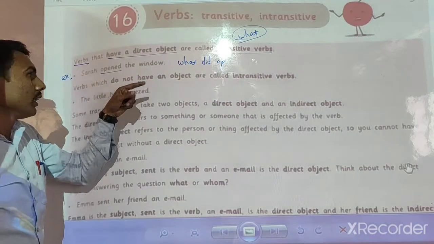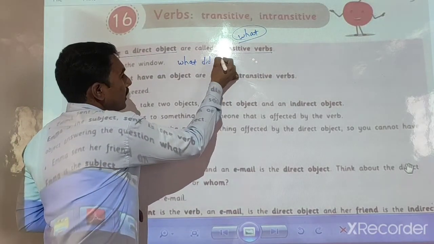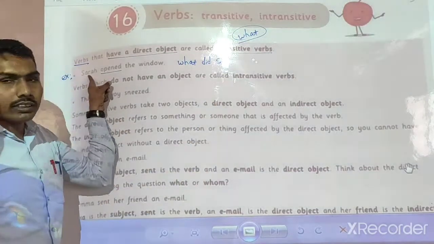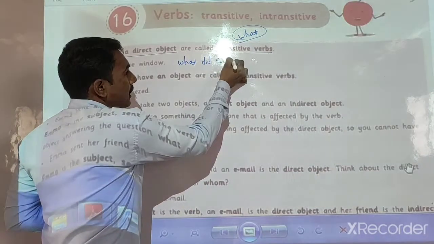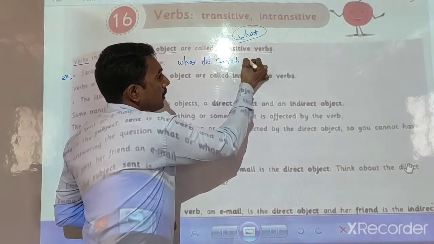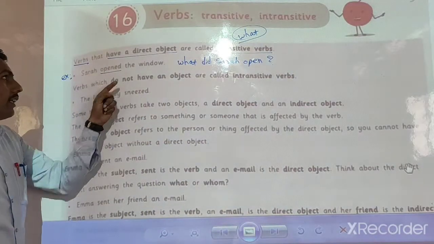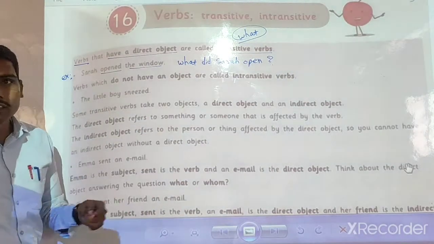Remember this: what did Sarah open? Then we get the answer, the window.